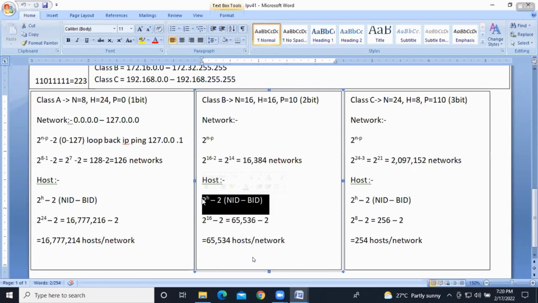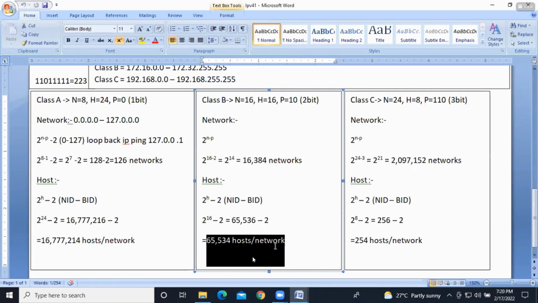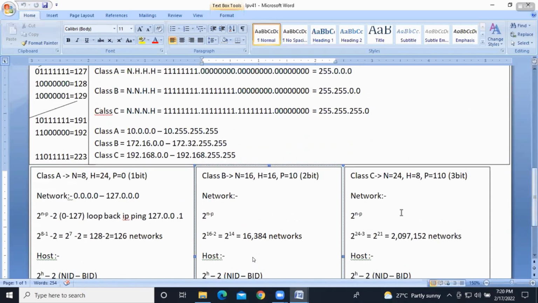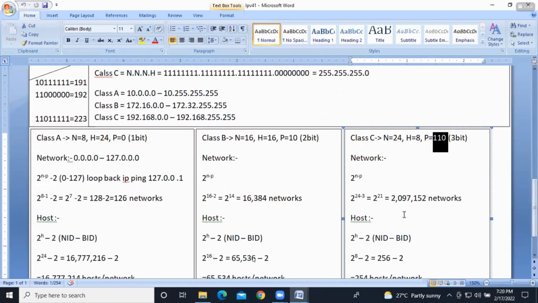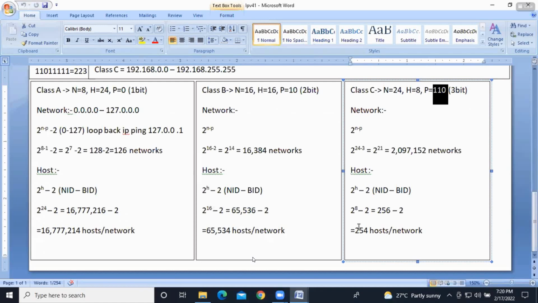The H value is 16 only, no? Because of 2 host octets. The priority value is 1, 0, so 2 is the priority value here, right? So these many hosts we can connect into each network. Same as in class C: 24, because 3 network octets, no? 3 eights are 24, 8 host bits, then 3 priority bits, same formula. So these many networks we can deploy, and then 2 to the power of 8 minus 2, that is 254 hosts, we can connect into each network.